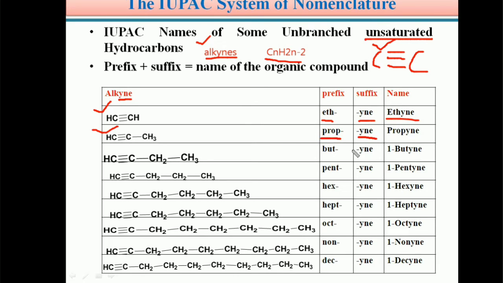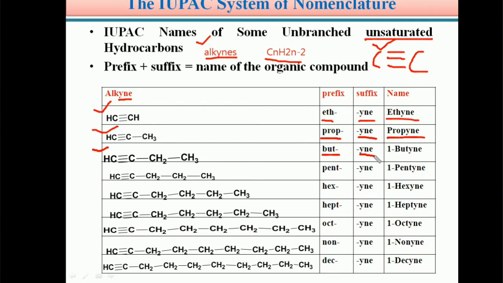Therefore, the name of this compound is propyne. Similarly, if the given organic compound contains 4 carbon atoms and there is a triple bond between 2 carbon atoms, then because of 4 carbon atoms its prefix is but and its suffix is yne.